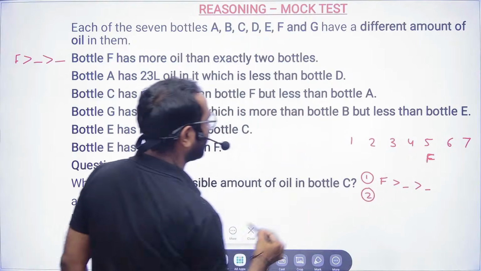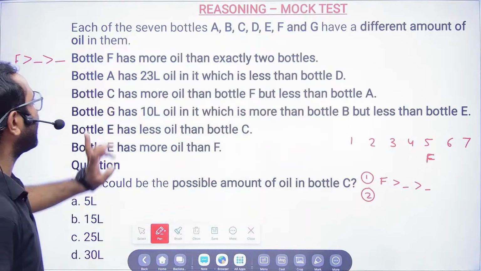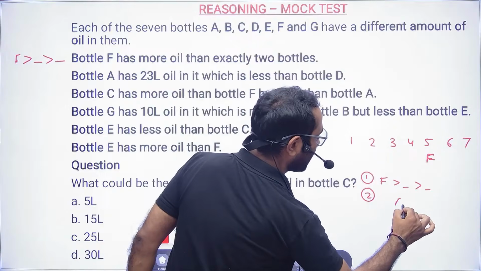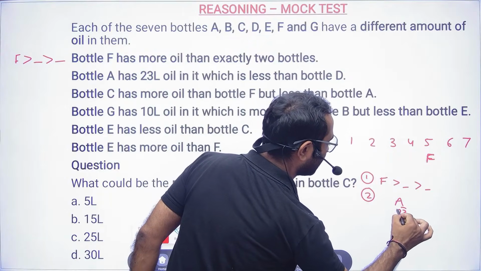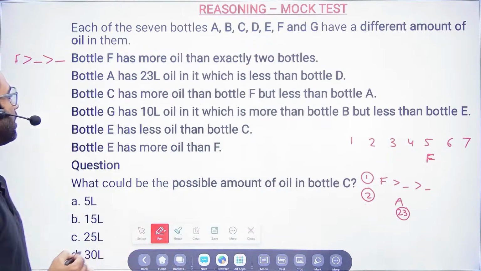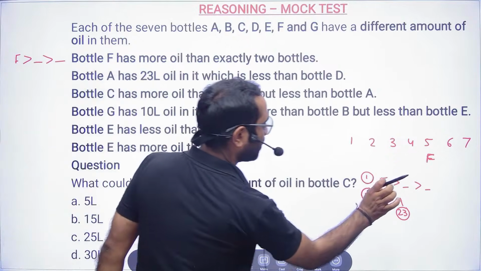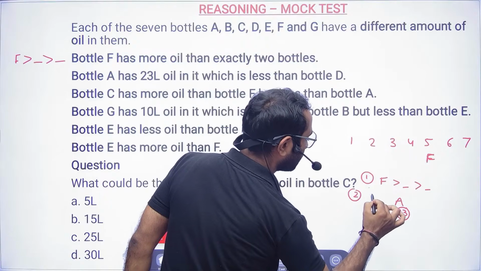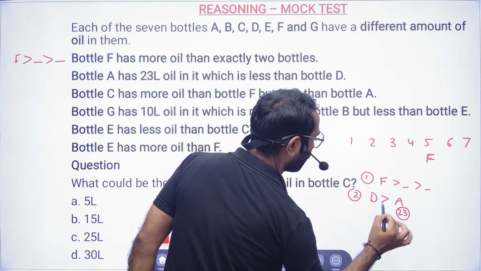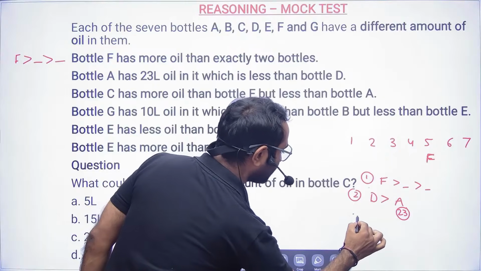Okay, next, second. Bottle A has 23 liter. So A has 23 liter in it, which is less than bottle D. So bottle D is having more. That means bottle D is having more. Okay, this is also clear.